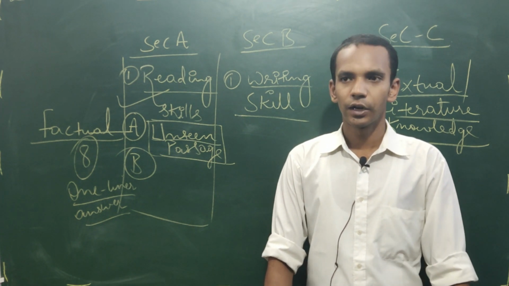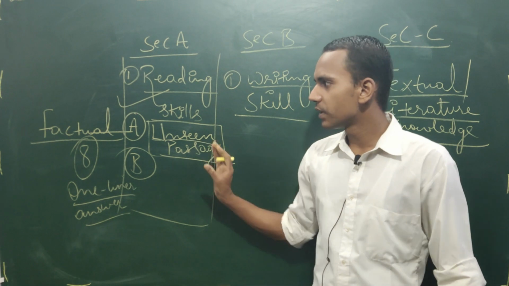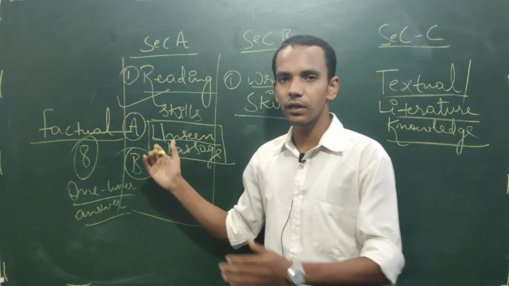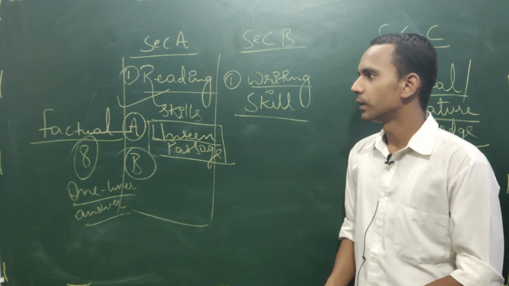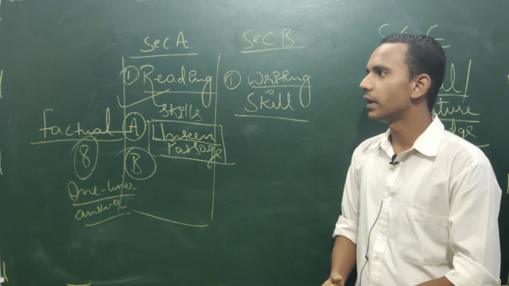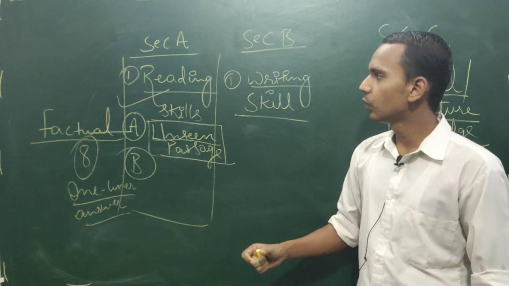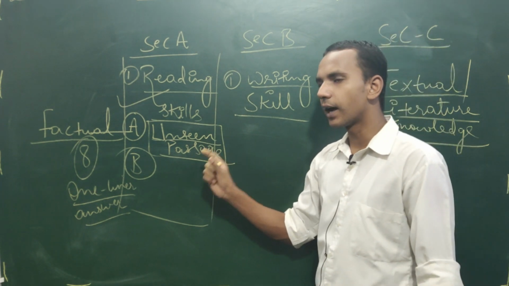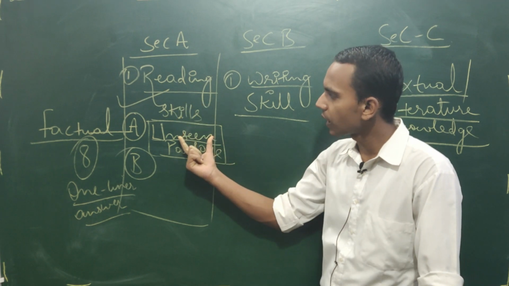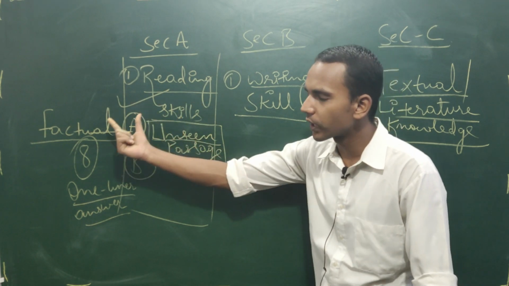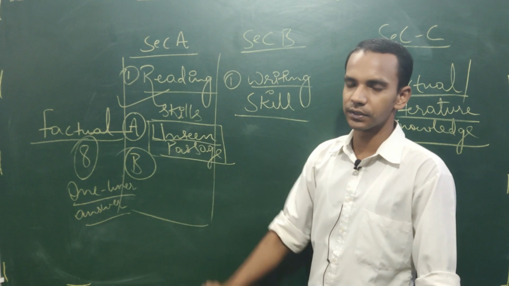Okay. Now point number 1. What mistake are children generally making here in the unseen passage? So first of all, the majority of children find the correct answer in the passage, but they copy from the passage and write it in their answer sheet.